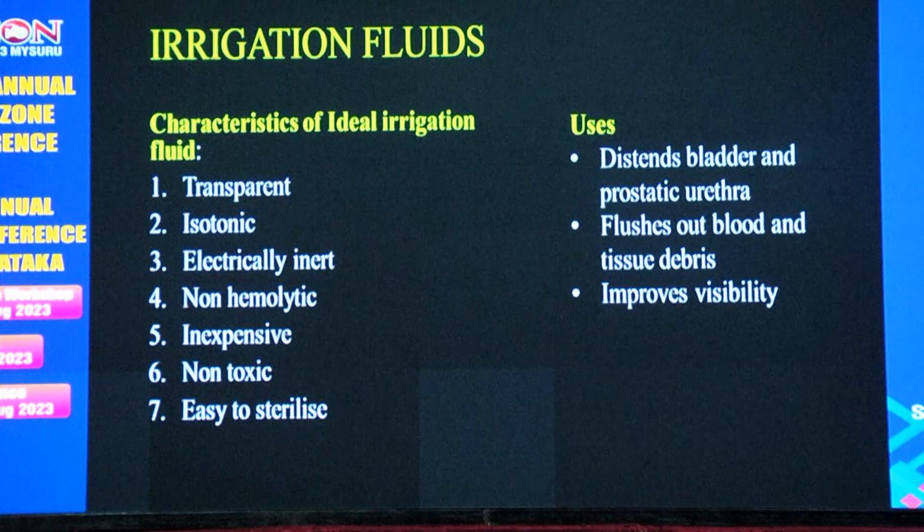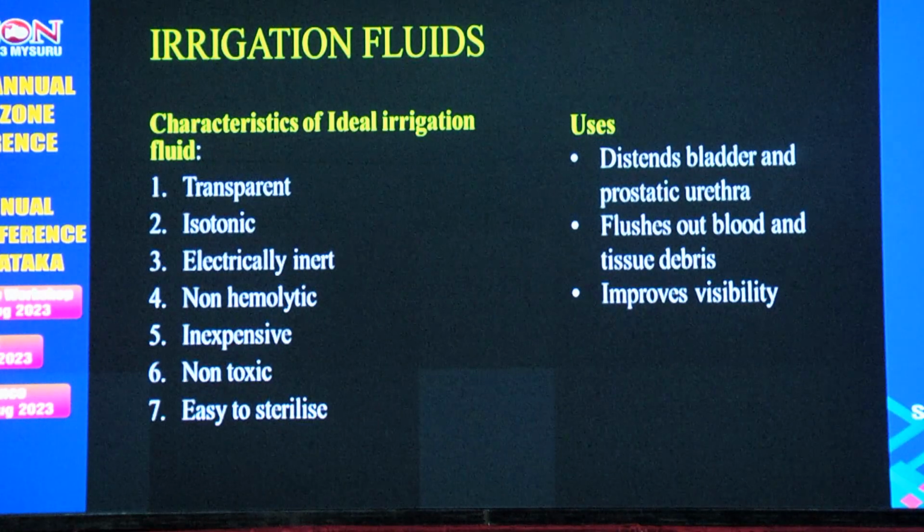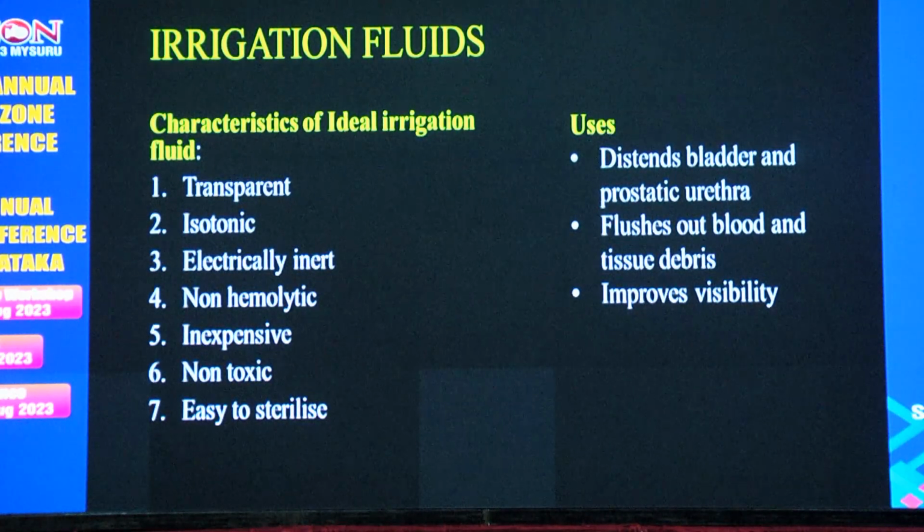So, what are the characteristic features of the ideal irrigation fluid? It should be transparent for better visibility, and it should be isotonic, electrically inert so as to prevent dispersion of the diathermy current, and should be non-hemolytic, inexpensive, non-toxic, and easy to sterilize. What are the uses of this irrigation fluid? It distends the bladder and prostatic urethra, flushes blood and tissue debris, and improves the visibility.